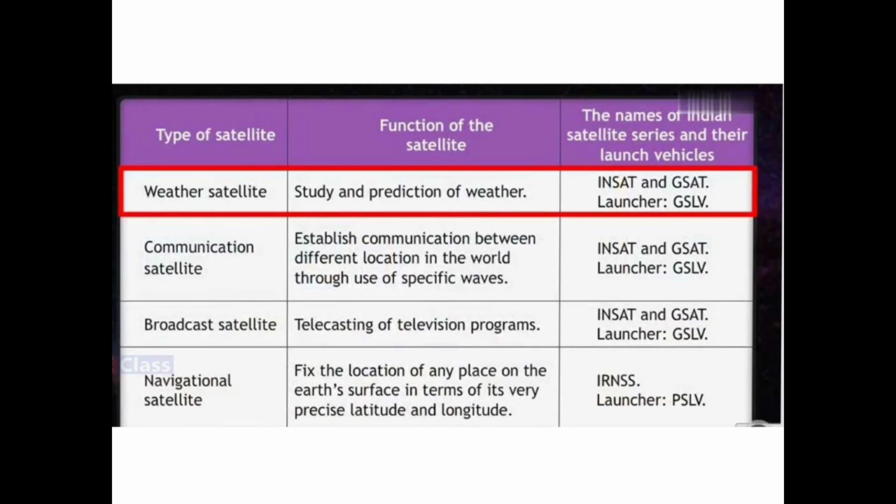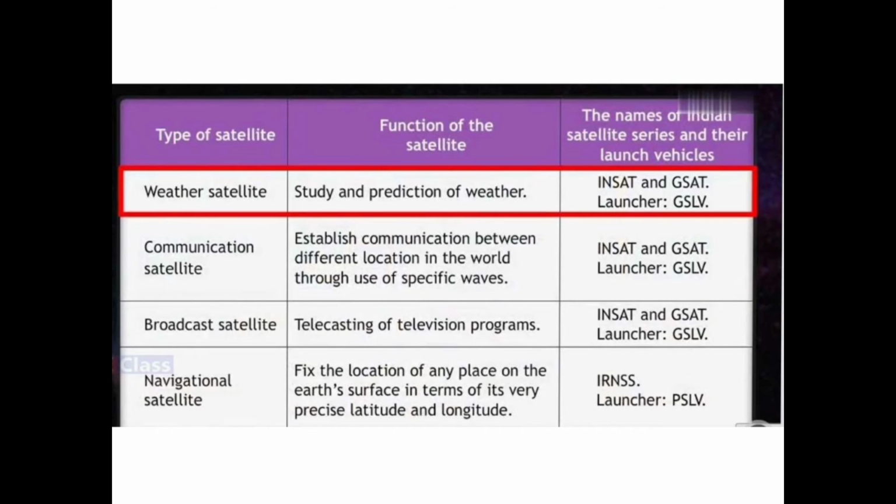Okay, now let us understand the different types of satellites and their functions. Sometimes in the exam they also ask about this. So the first type of satellite, the weather satellite, is used to study and predict the weather.